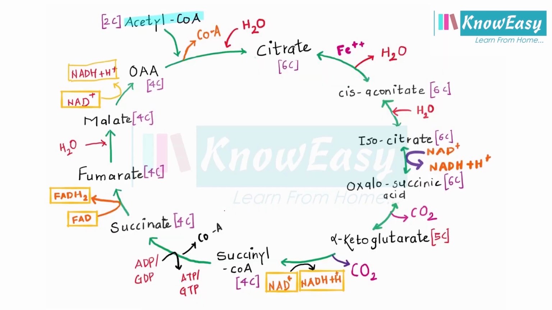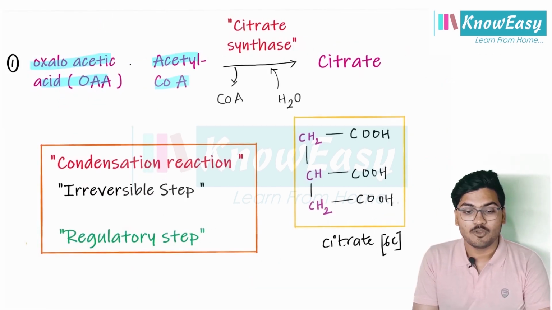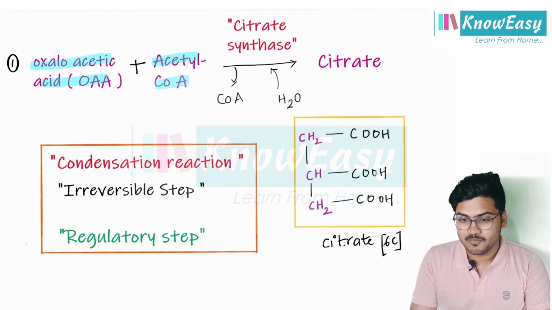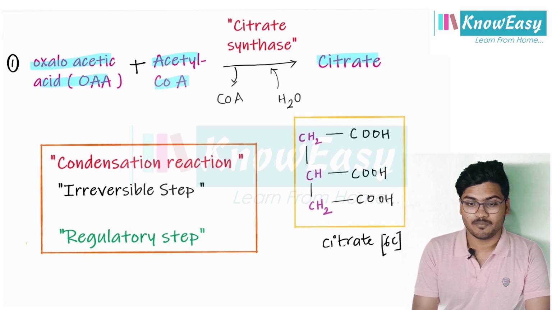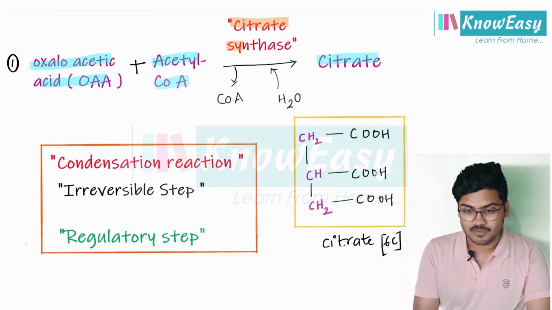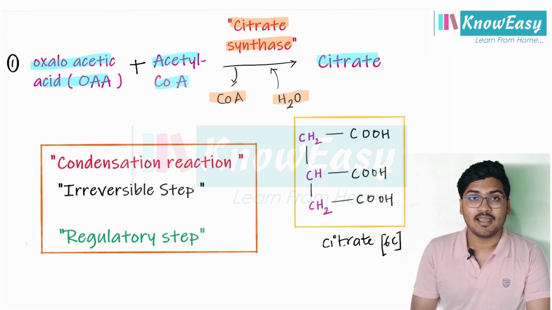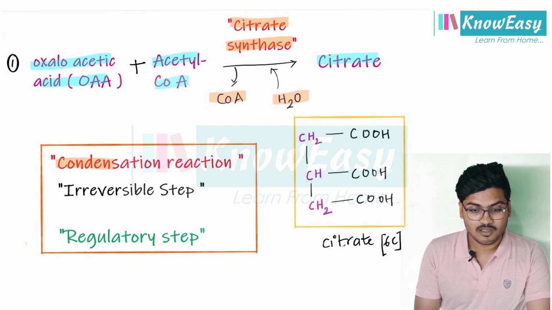So let's understand the TCA cycle in detail. First of all, oxaloacetic acid will combine with acetyl-CoA, and they will form citrate or citric acid. This reaction is catalyzed by the enzyme citrate synthase. There is a removal of coenzyme A in this step and water is added. This reaction is also called a condensation reaction. This is an irreversible step of the TCA cycle.